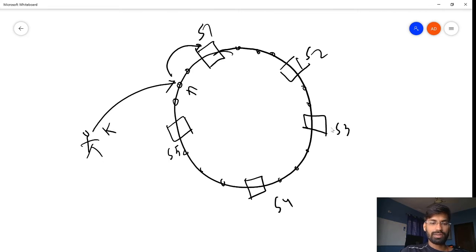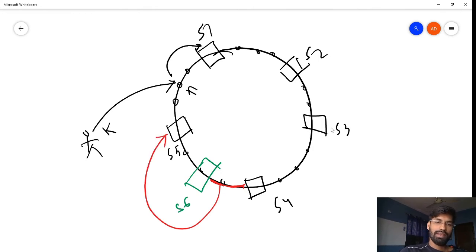In that case, what is going to happen? Let's say we are adding a new server over here, which is server number S6. Now, earlier the data in this region was getting served by this server, right? Now the data in this region will be served by this new server, right? But all these other servers are still serving the data that was there.